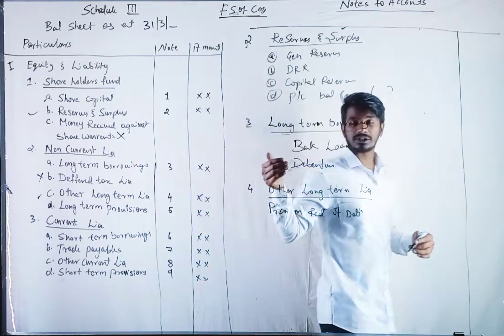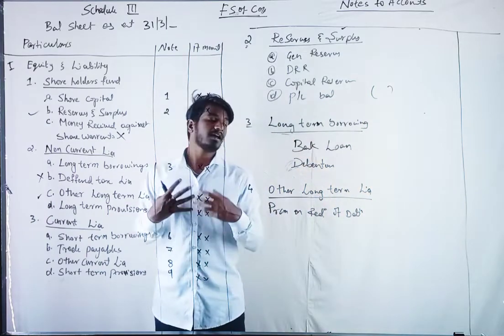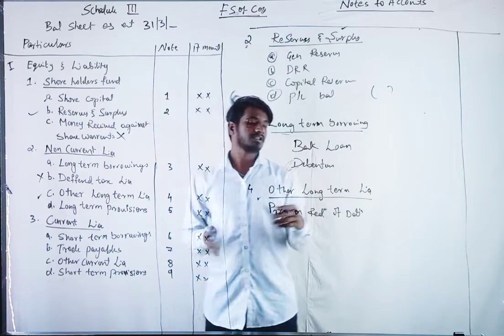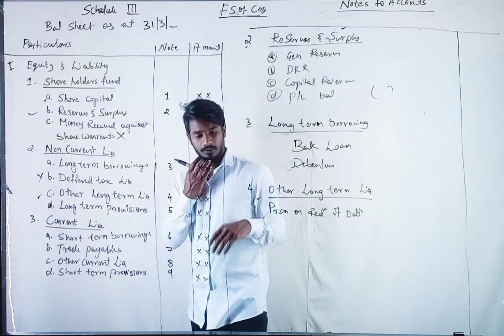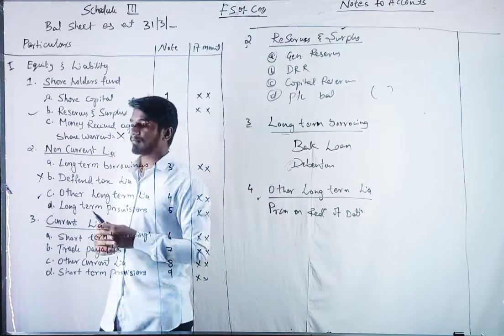Apart from bank loans and debentures, if there is any other long term liability, it will come under other long term liability in note 4. Premium on redemption we can take as an example.